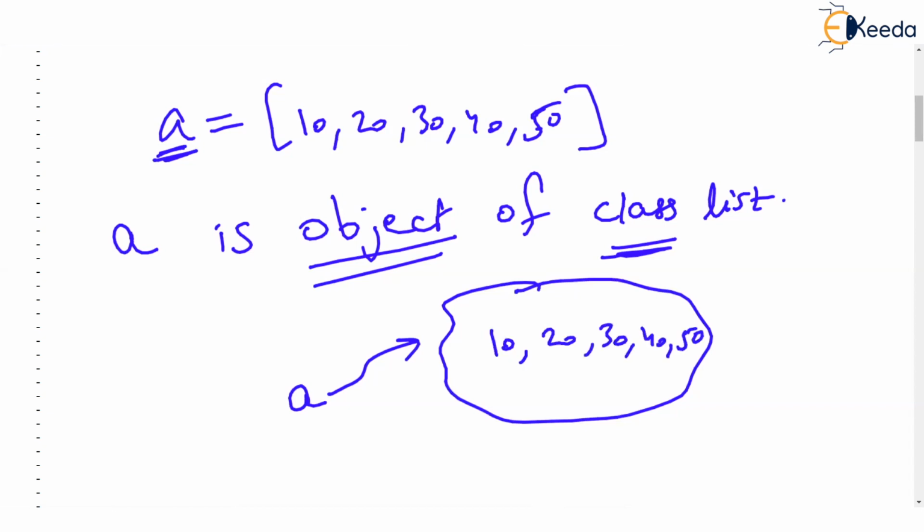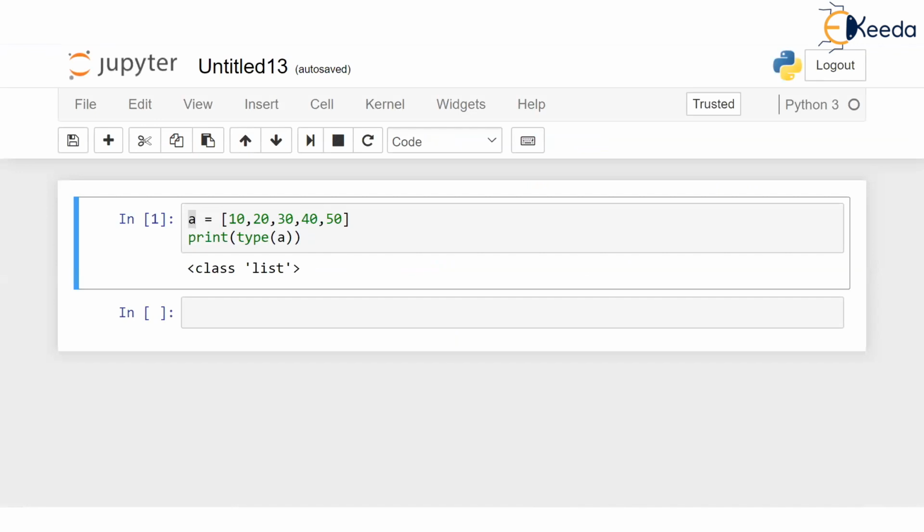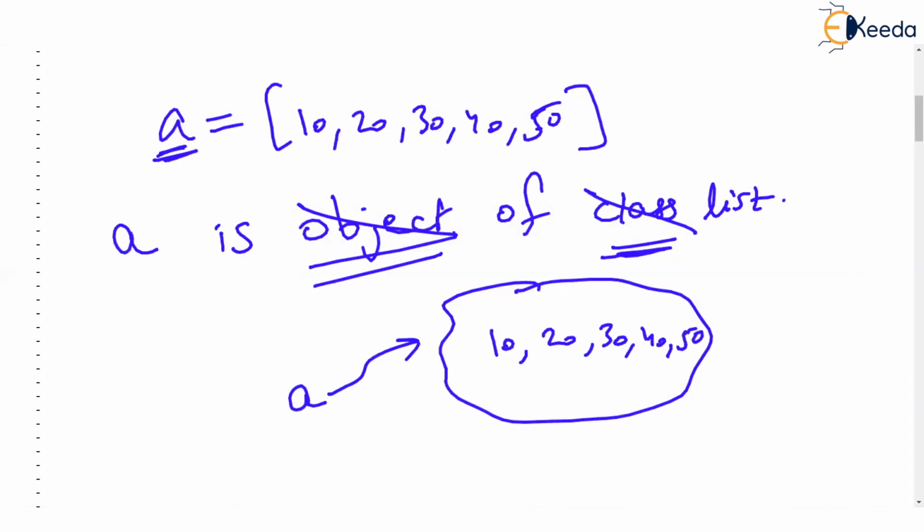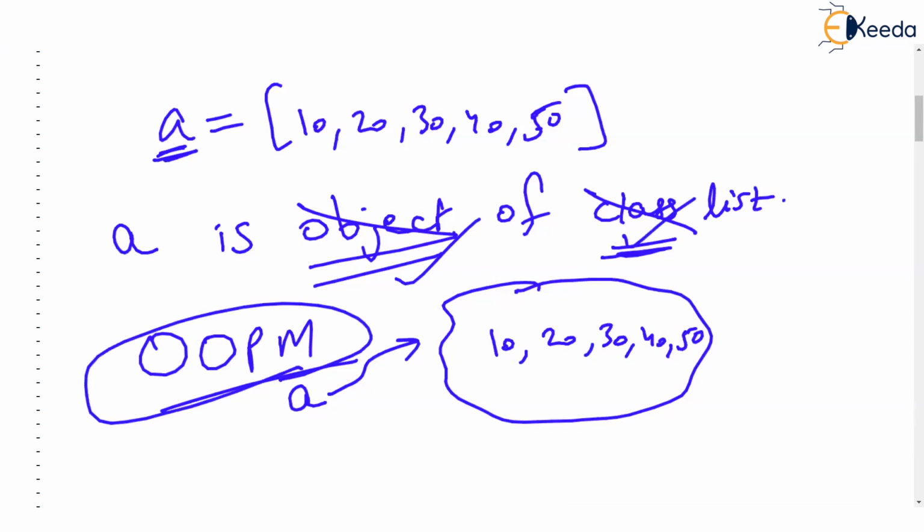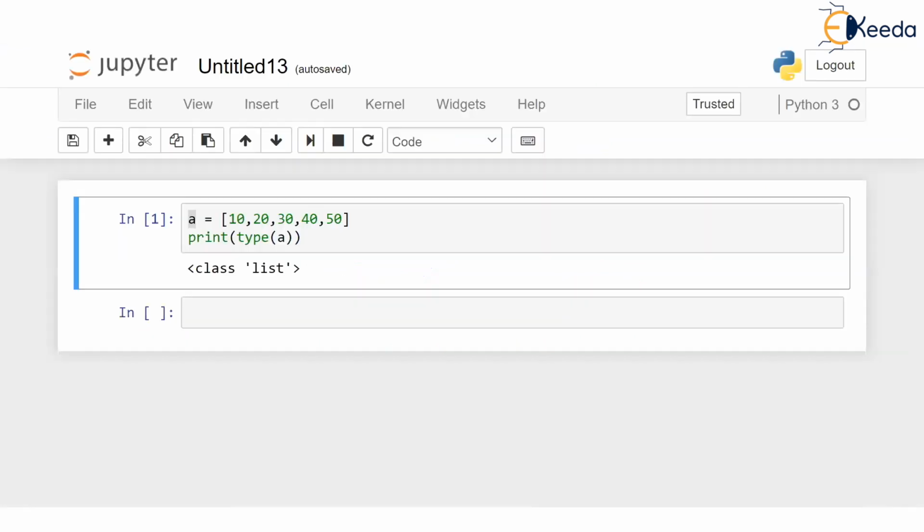And why is the output like this? Why is the output class list? Just forget it at the moment, because we have a full chapter on OOPM coming later in our course. What do you mean by object oriented programming? What do you mean by object? What do you mean by class? And we will do a huge amount of programming on class and object. At that time you will understand what is that class list. But it is enough right now to know that surely A is a list, because it has printed that A is a list.